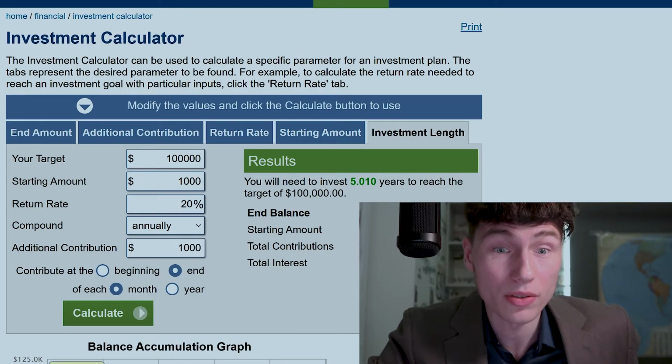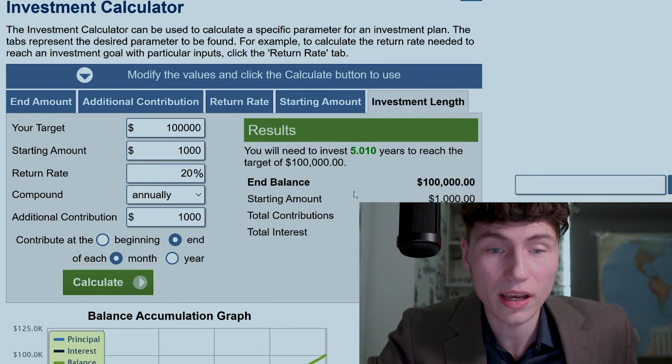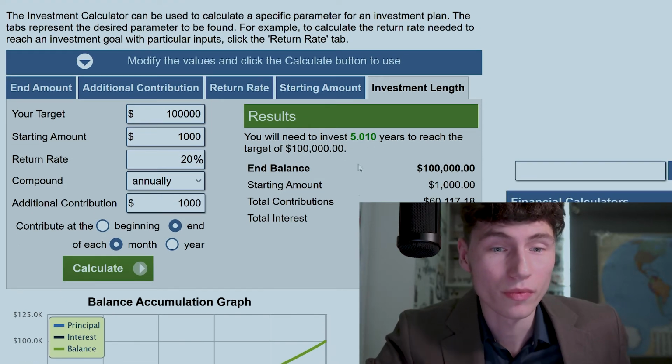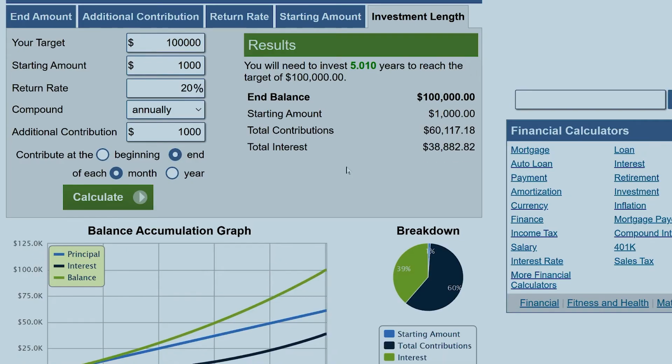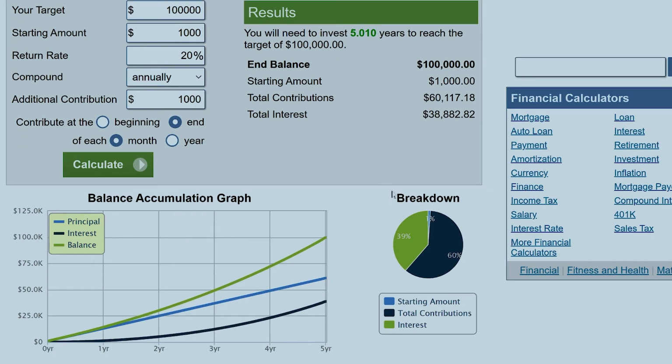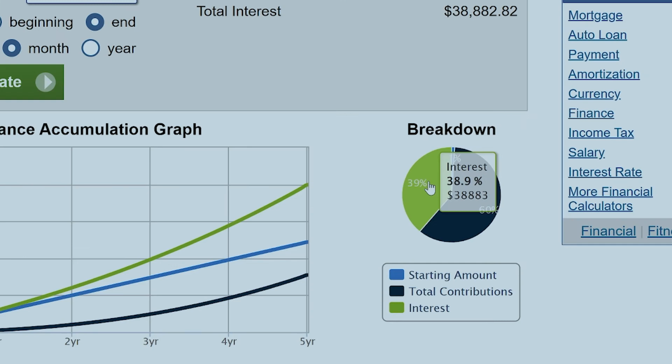So $100,000 will take us 5 years to reach, and this is an absolutely insane result, because if we go down here to the breakdown, we'll see that almost 40% of all the money we'll receive in the end will come from the interest that we've received just passively. This is the magic of compound interest over a long-term period of time.